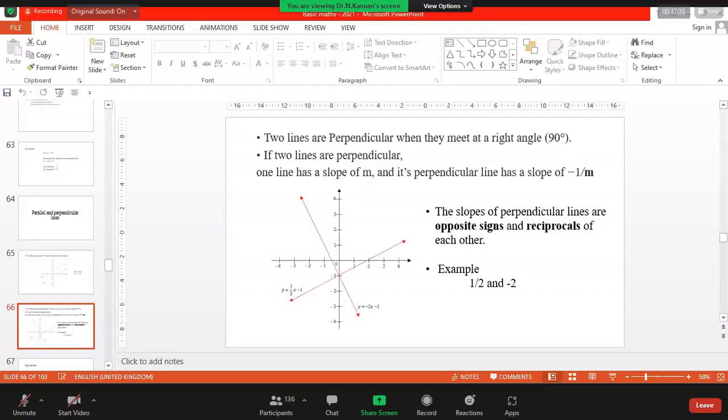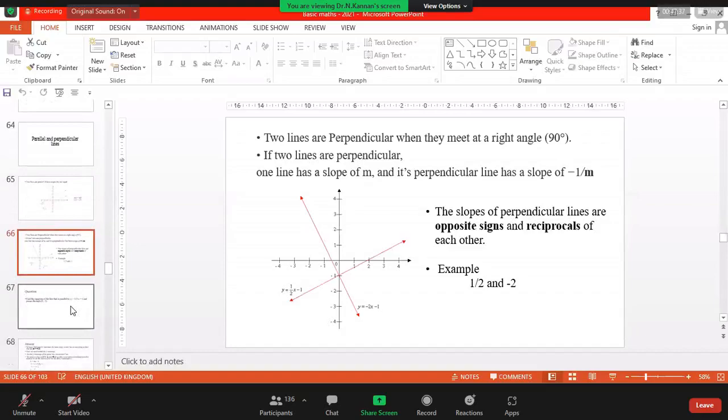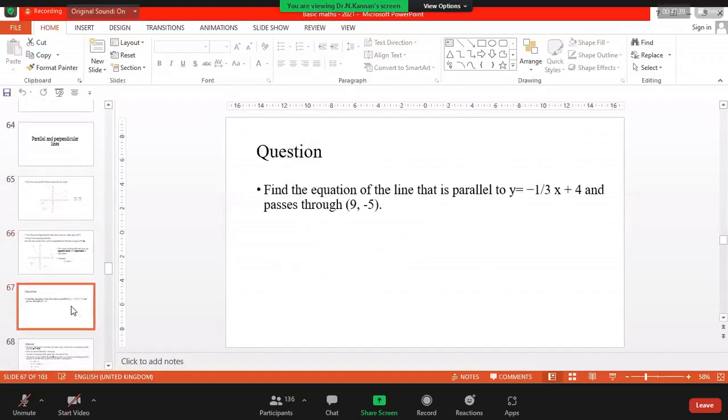Yes, sir. Right. This is the perpendicular line. So we will just work out this question. Find the equation of the line that is parallel to y = -1/3 x + 4 and passes through the coordinate (9, -5).